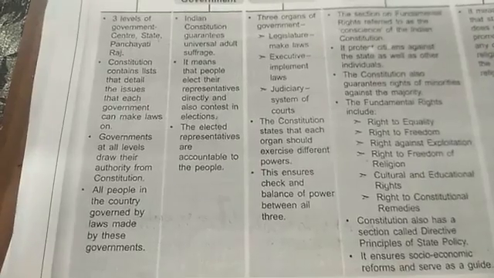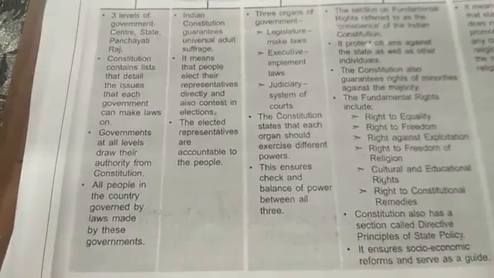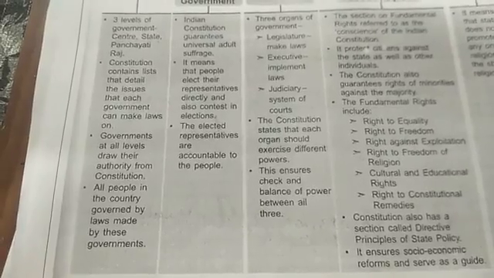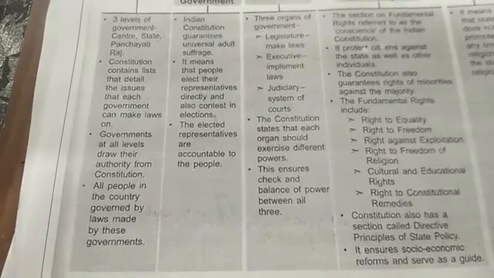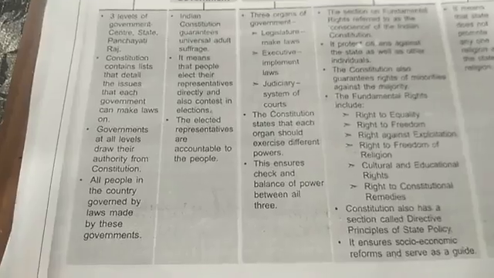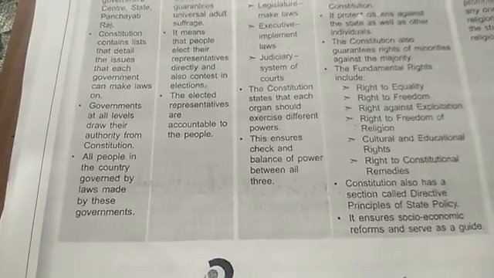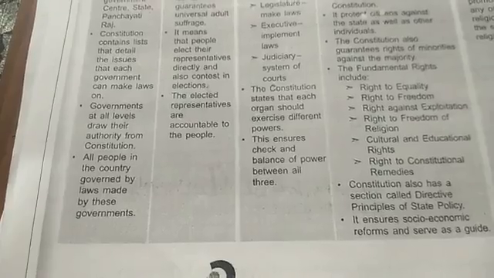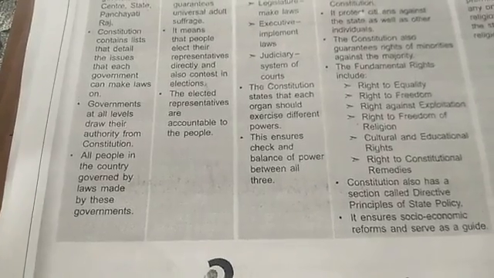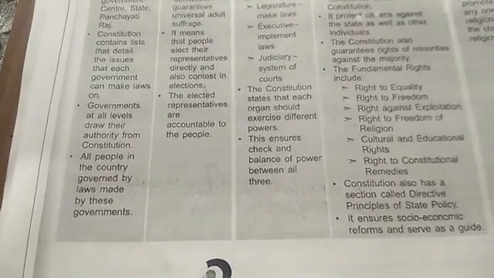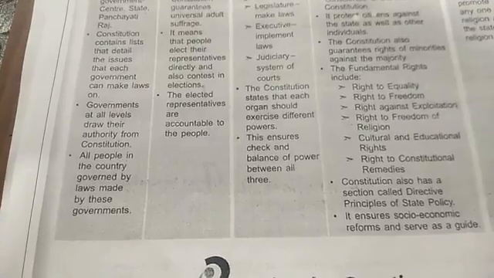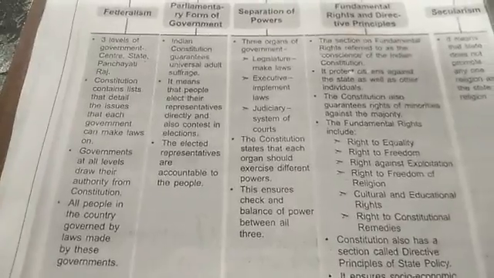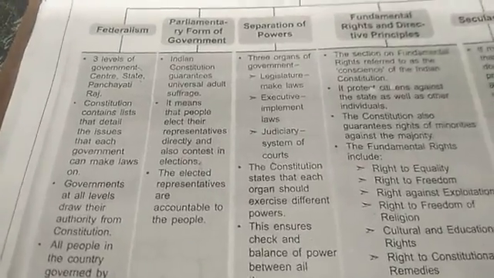Governments at all levels draw their authority from the Constitution. So the power or authority that all levels of government get, they get from the Constitution. All people in the country are governed by laws made by these governments. So the people have to follow the laws made by these governments. That is compulsory to follow by each and every citizen of that particular country.